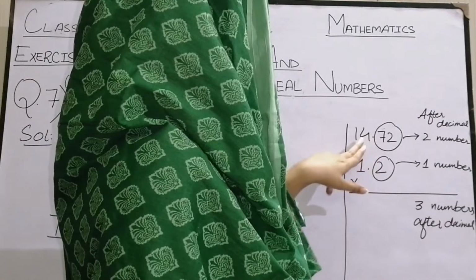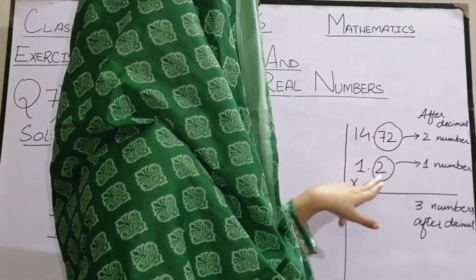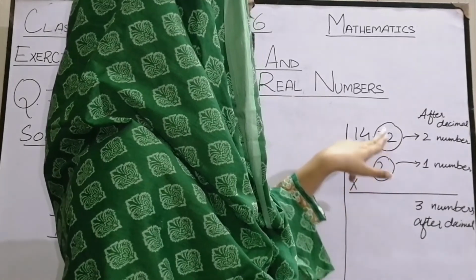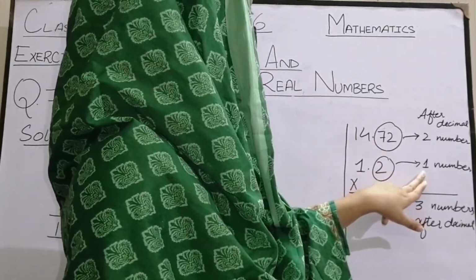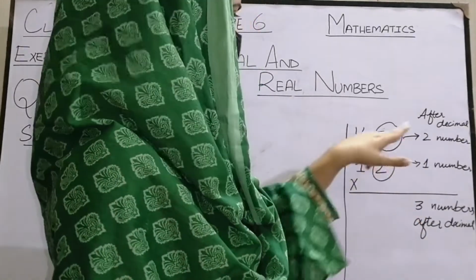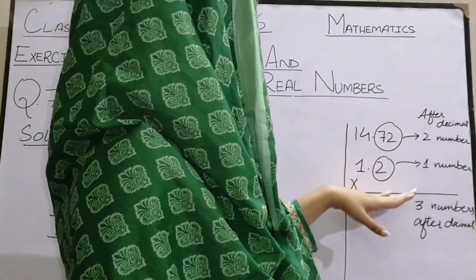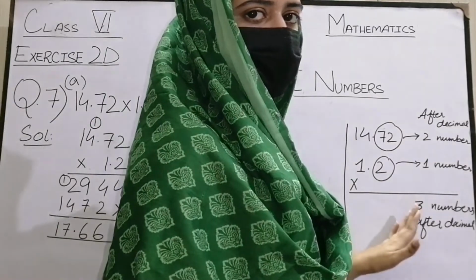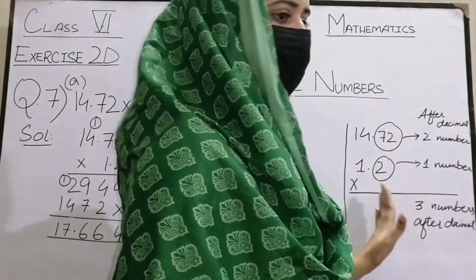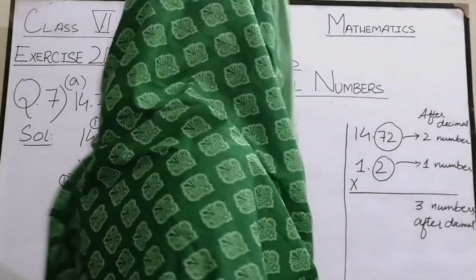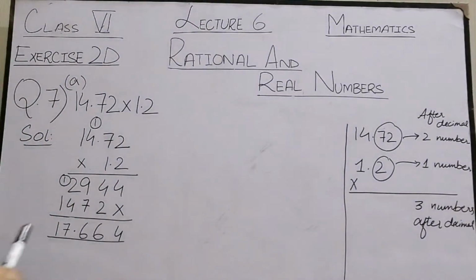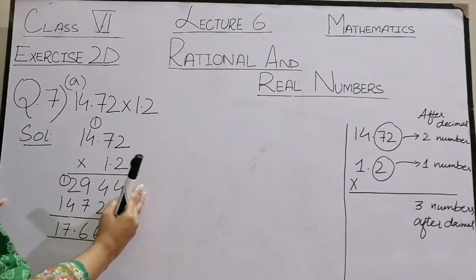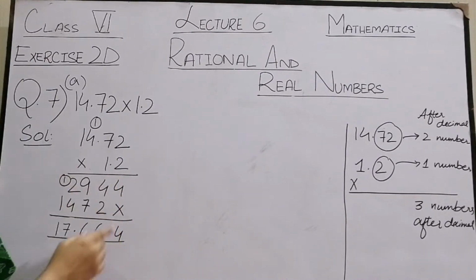like these numbers 14.72 and 1.2, there are two numbers after decimal in 14.72 and one number after decimal in 1.2. Add these up when we are multiplying. 2 plus 1 is 3. So after multiplication, in the answer we have to put the decimal before three numbers. 14.72 multiplied by 1.2. Do the multiplication like simple numbers.